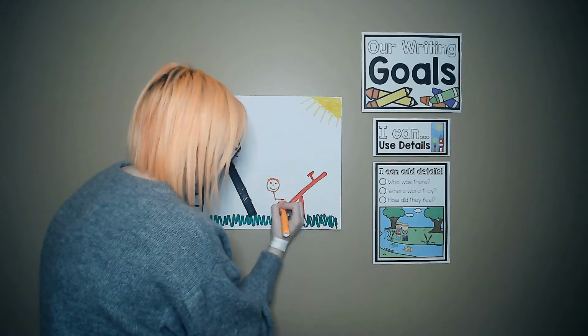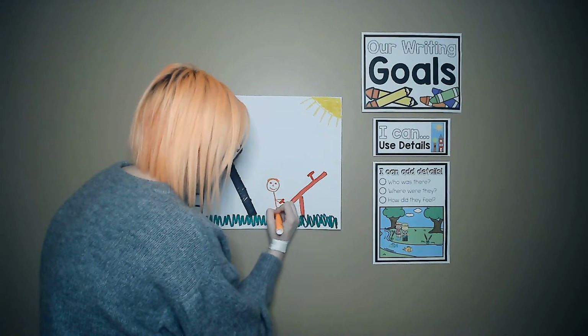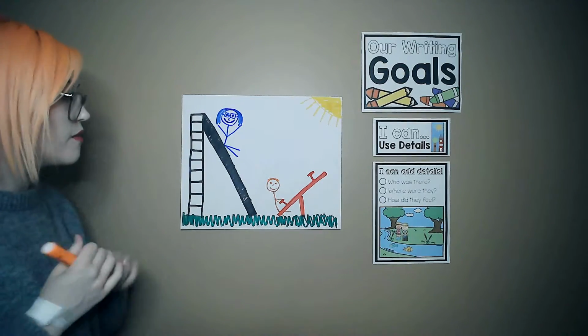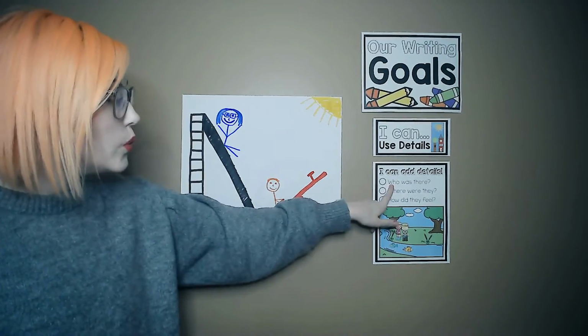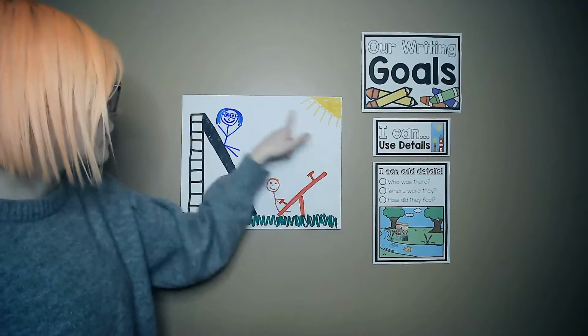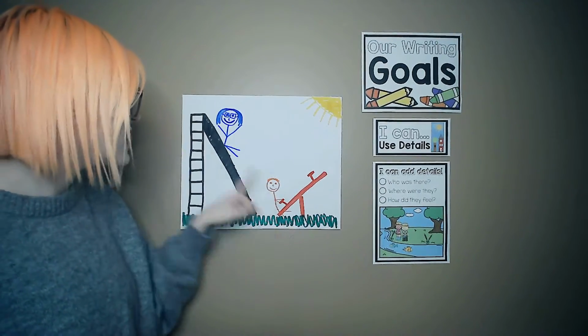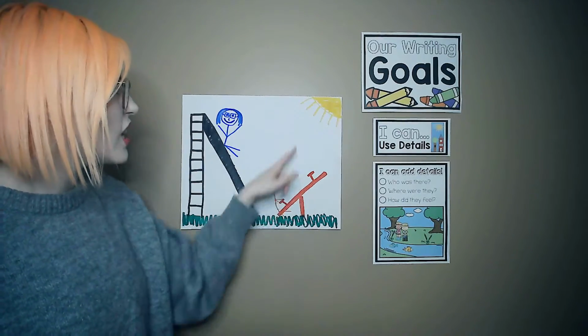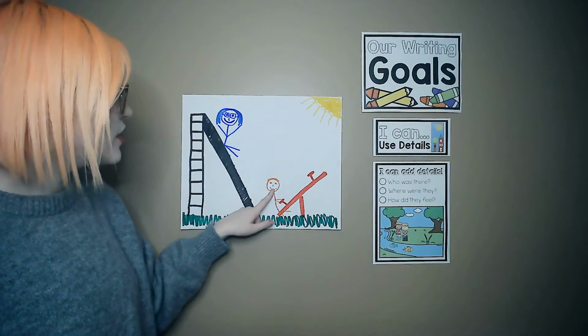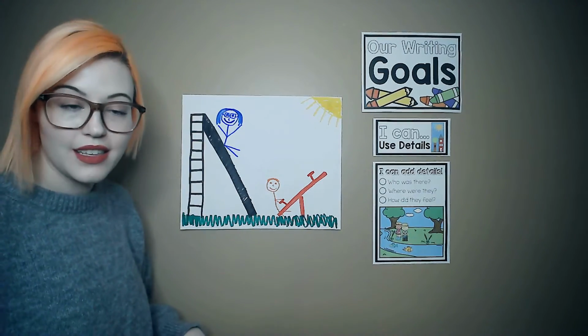So he's holding on to the teeter-totter so he doesn't fall off. Legs under. Okay. So I have who was there. I was there with my brother. I have where we were. We have the playground. There was grass and a slide and a teeter-totter and a big sun. And we were both feeling happy. And so I drew smiles on our faces.